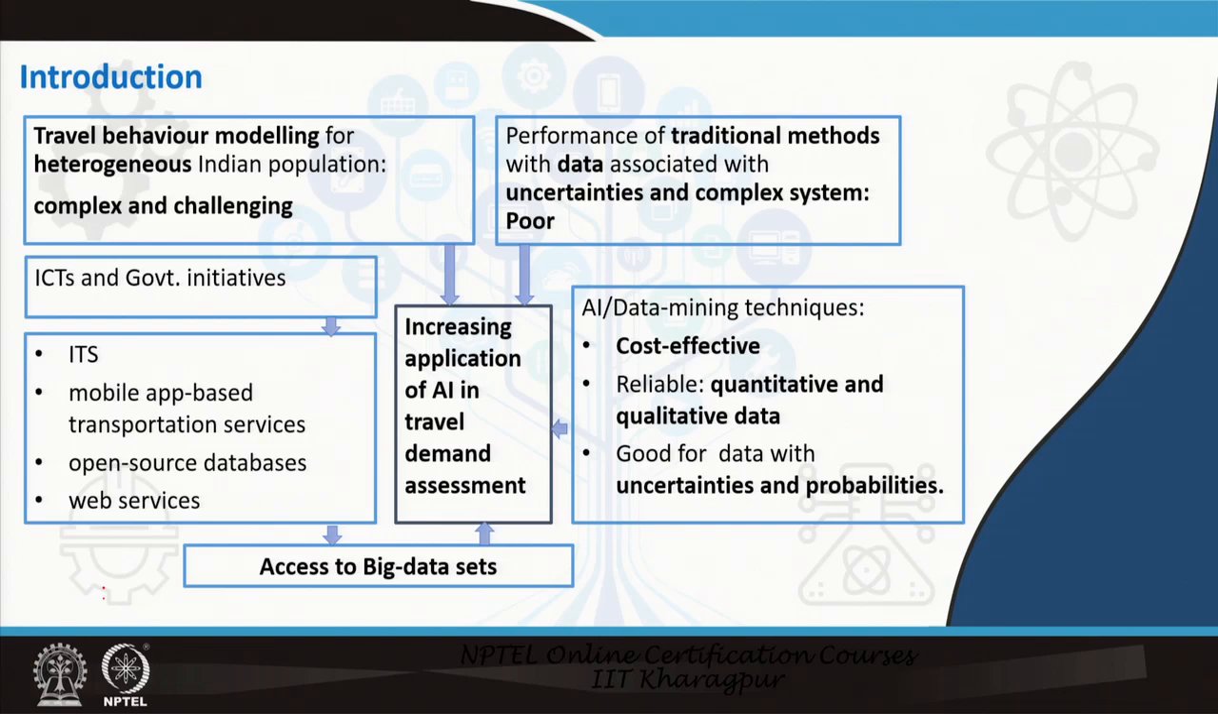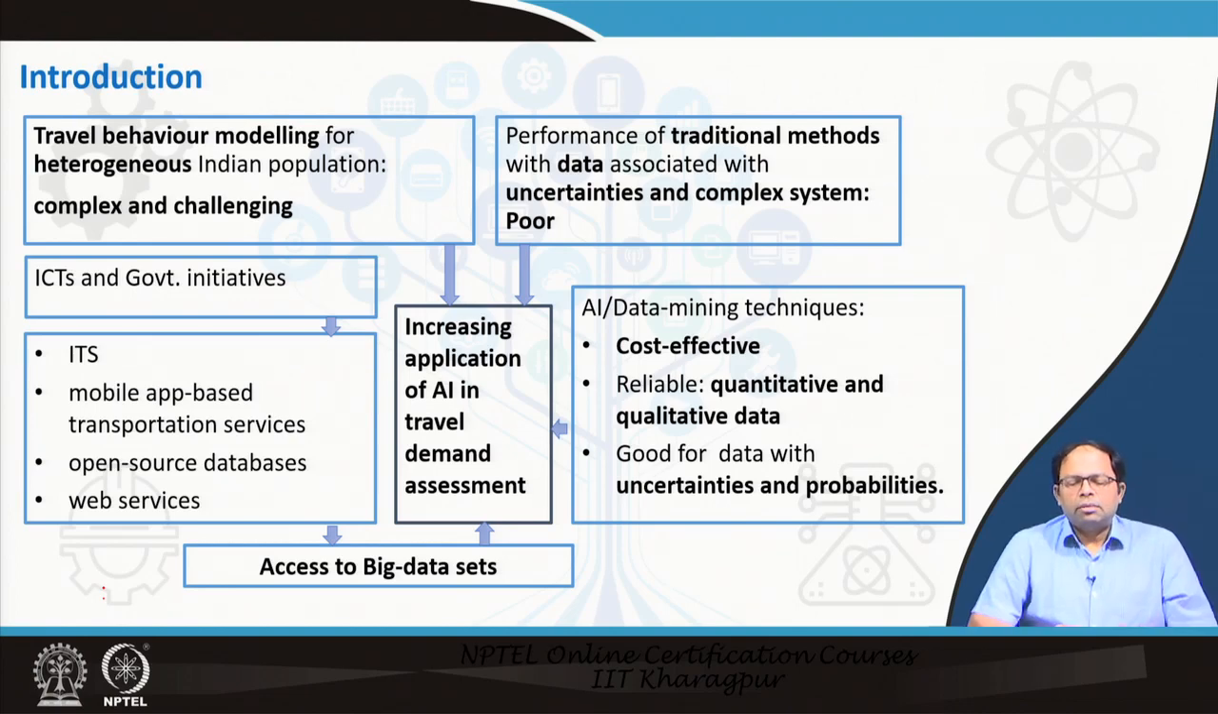What we are seeing gradually in overall urban planning is that travel behavior modeling for a heterogeneous population, and particularly in the case of India, is becoming very, very complex and challenging. A lot of data is involved, and a lot of relationships need to be found out. So, this is one area which requires us to look into different kinds of model systems which are easier to build compared to the choice models that we have built earlier. Also, the performance of traditional methods with data associated with uncertainties and complex systems is poor. This is another reason why we should look into other techniques.